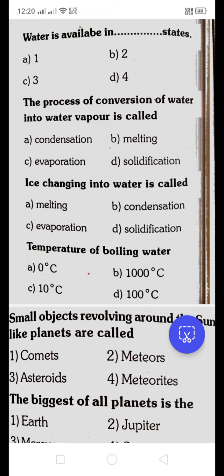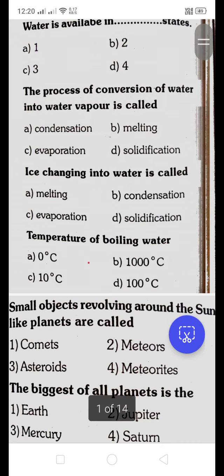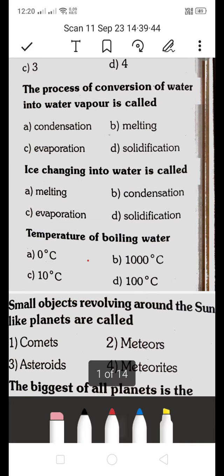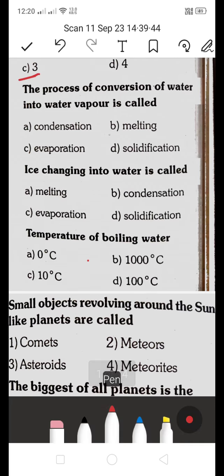Water is available in dash states. Is it A 1, B 2, C 3, or D 4? Which is the right answer? These are the basic questions. Water is available in 3 states. C is the right answer. Like solid, liquid and gaseous state. 3 states water is available.